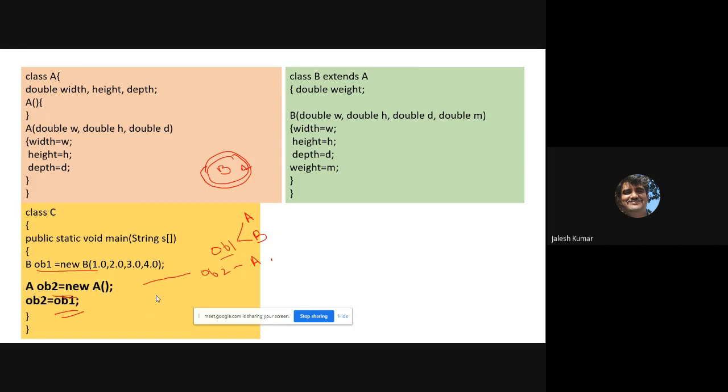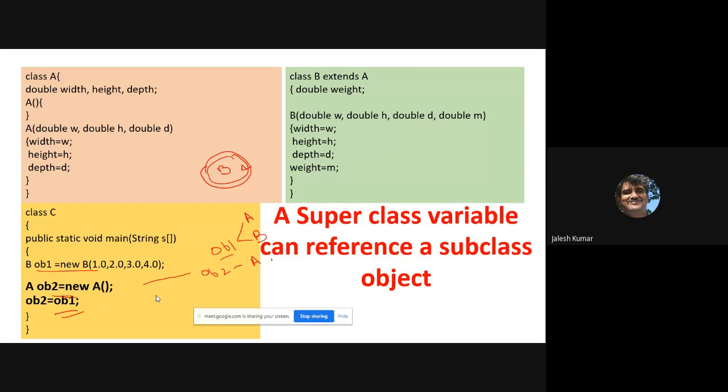The information I want to convey here is that a superclass variable can reference a subclass object. Now OB2 dot width is perfectly valid, OB2 dot height is valid, OB2 dot depth is valid. A superclass variable can reference a subclass object, so you can refer to a subclass through a superclass.